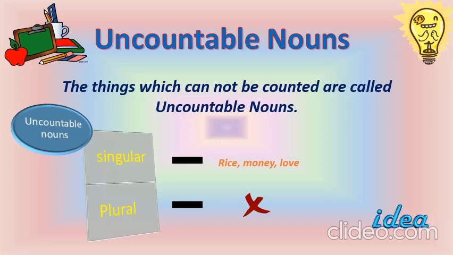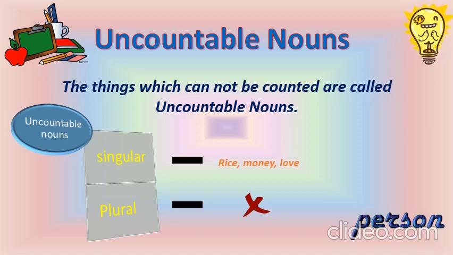Children, we need to remember this, that uncountable nouns come in singular form only. They don't have any plural form. Like if you write love, loves, possible? No. Like information, informations? No. Rice, rices? No. So that is how we do not have plural form of uncountable nouns.